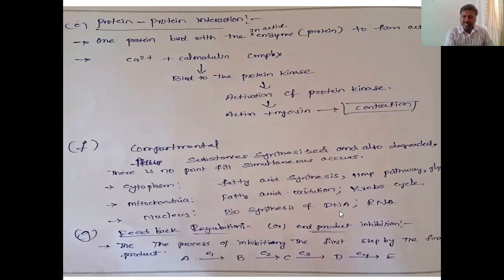The nucleus synthesizes the DNA, and it is degraded in cytosol. The catabolism of pyrimidines, you can write here. So the nucleus acts as one compartment, cytosol as one compartment, mitochondria as one compartment.